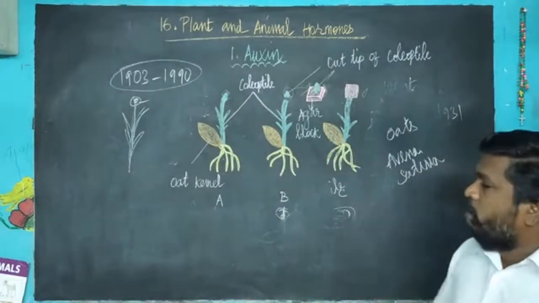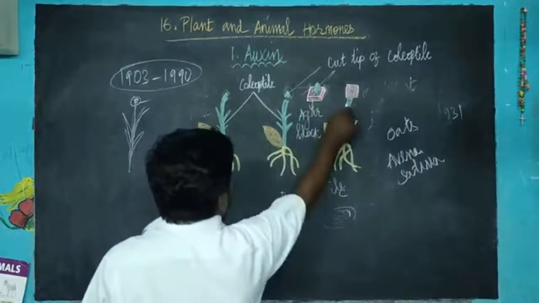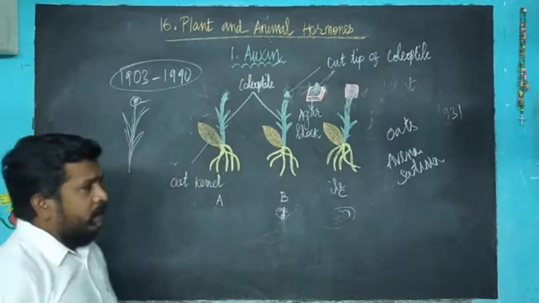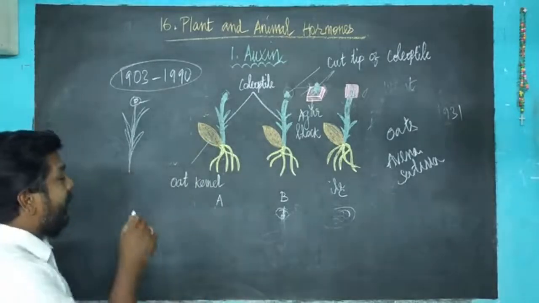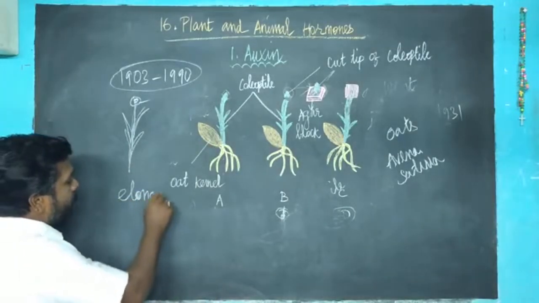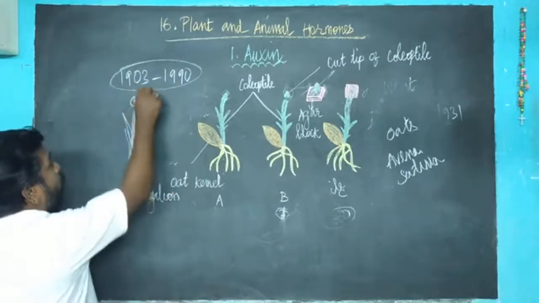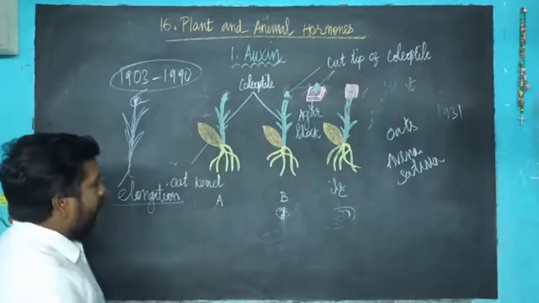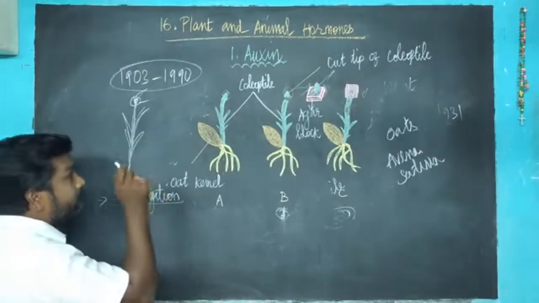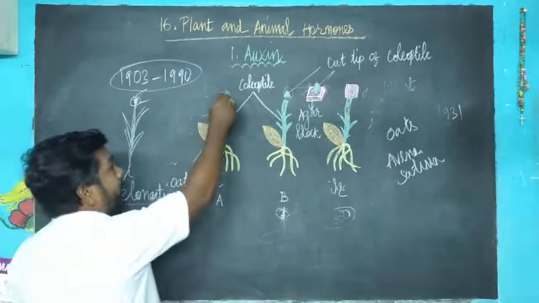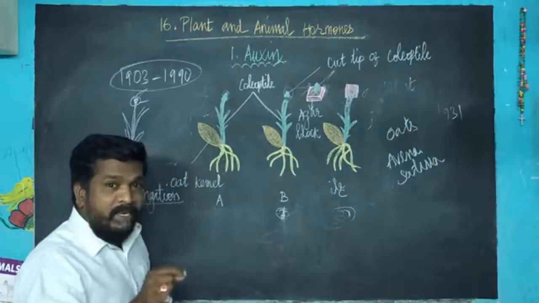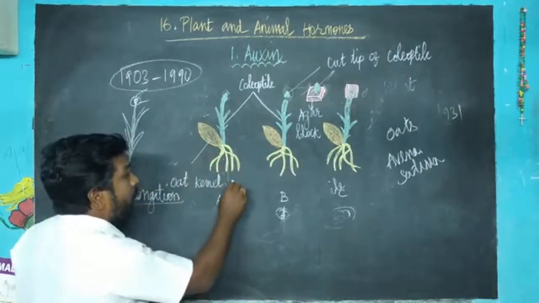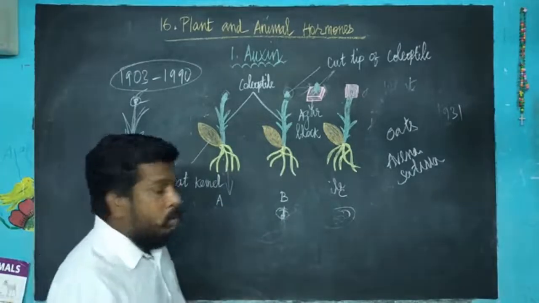Next, the physiology and effects of auxin. Auxin was the first hormone to be discovered in plants. Auxin is responsible for elongation of stem and root. For plant tissue to grow and for the root to elongate, auxin is very essential. Second, auxin is produced in the tip. When the auxin concentration is low, it increases the growth of the root, but when auxin is high, it suppresses the growth.